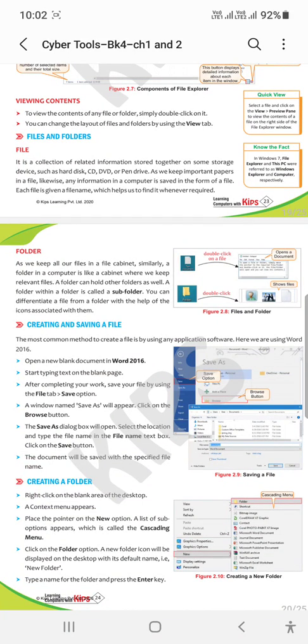This video is the third part of this chapter. So we are moving to the next topic, which is files and folders. What are files and folders?